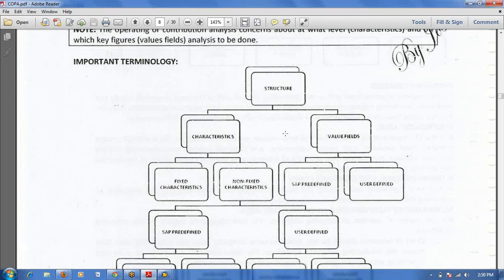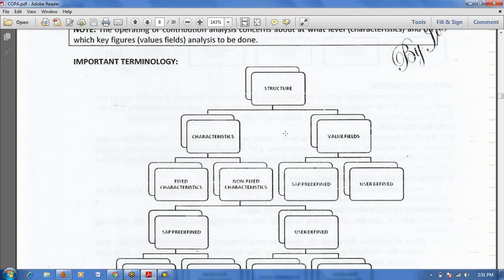Manufacturing cost is also one value field. Net revenue minus manufacturing cost gives you the gross profit, which is also a formula. Like that.